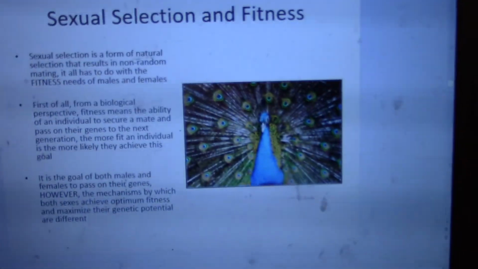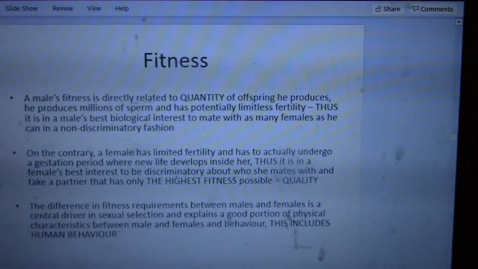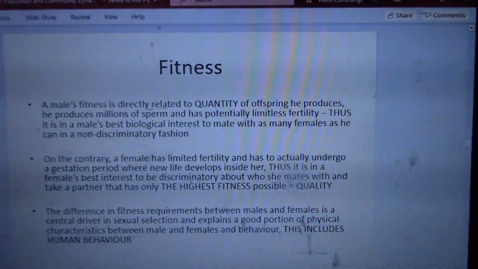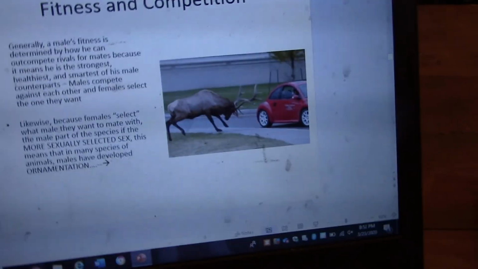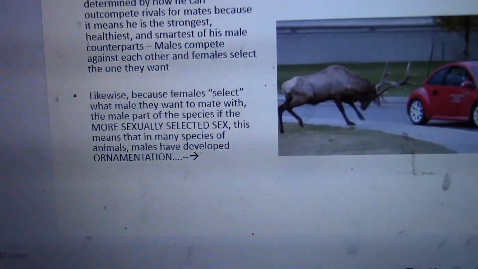right, with sexual selection, fitness, right, and again, female, right, if we look at female goals, and we talk about evolutionary fitness, quality is the big deal. Males, it's quantity, right? So males generally, because they are chosen by the female, they're the more sexually selected sex, and that's why there's things like rutting seasons and big types of ornamentation on males, right?